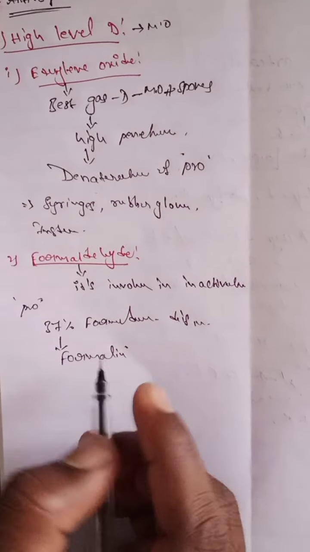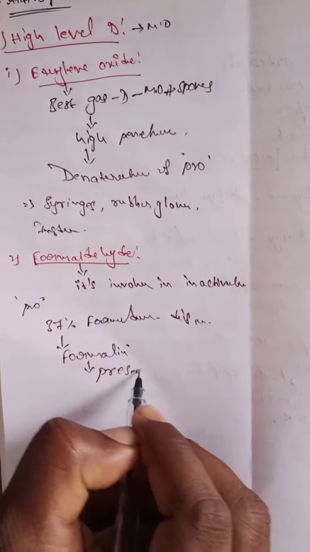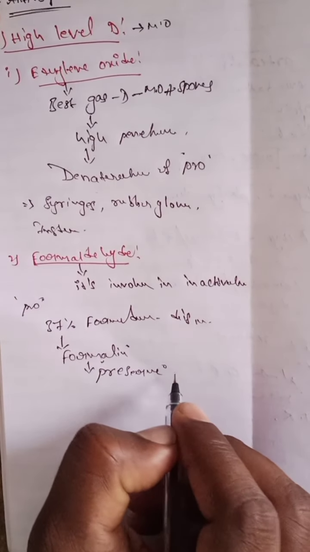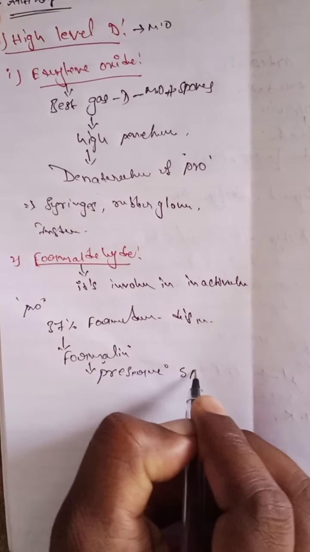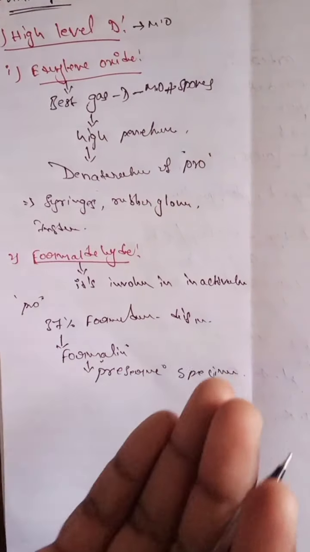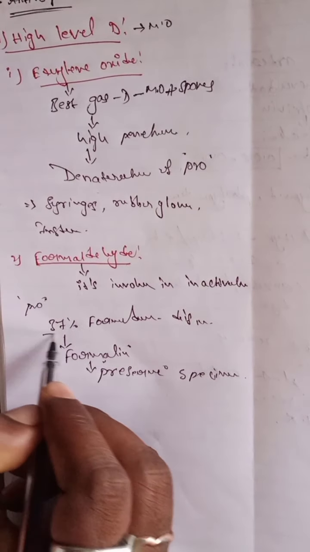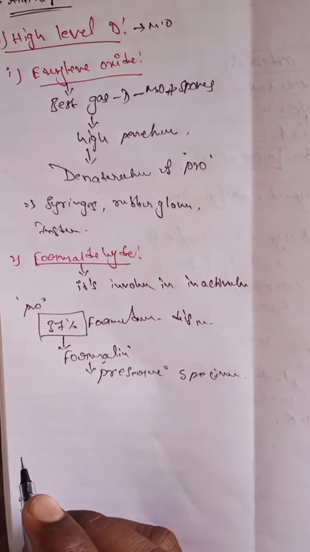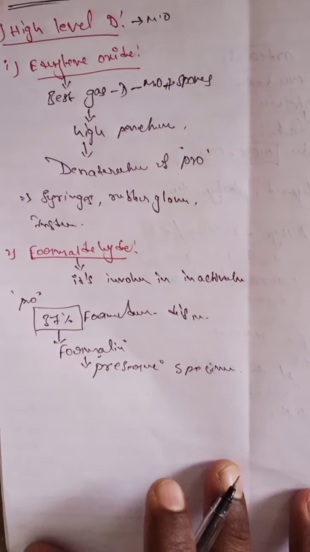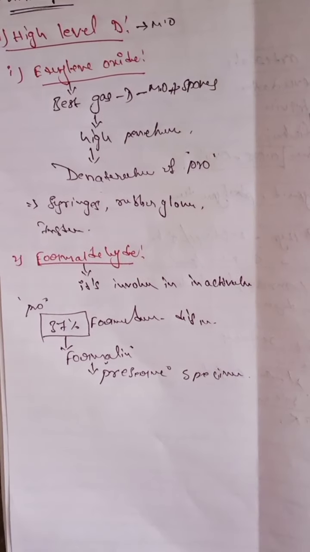It is especially used for preservation purposes: biological specimens are stored for a long period of time using formalin solution. Formalin solution means 37% formaldehyde. It also inactivates bacteria and viruses.